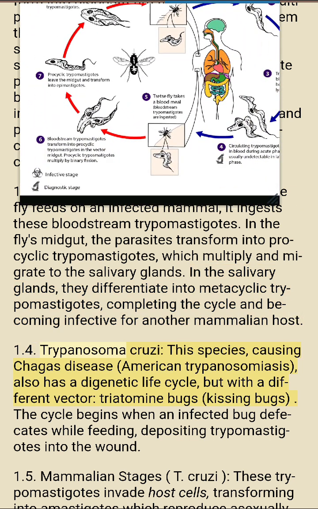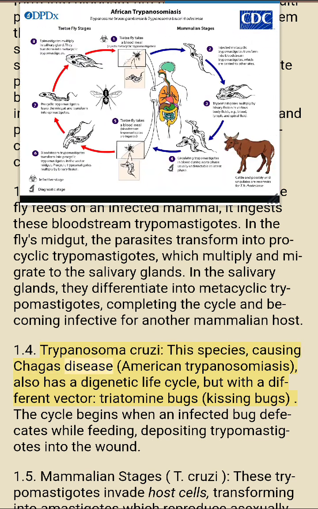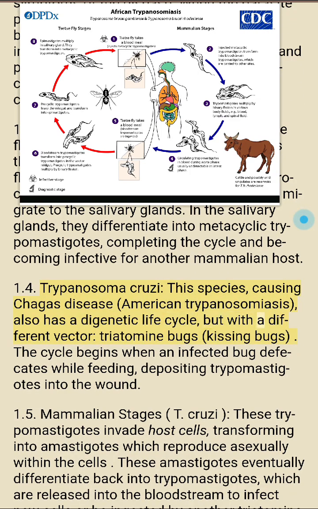1.4. Trypanosoma cruzi. This species, causing Chagas disease, American trypanosomiasis, also has a digenetic life cycle, but with a different vector, triatomine bugs, kissing bugs. The cycle begins when an infected bug defecates while feeding, depositing trypomastigotes into the wound.